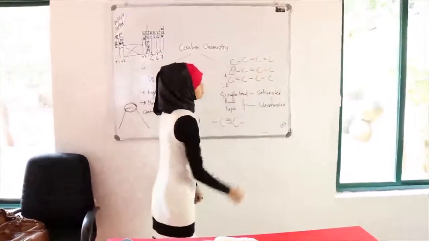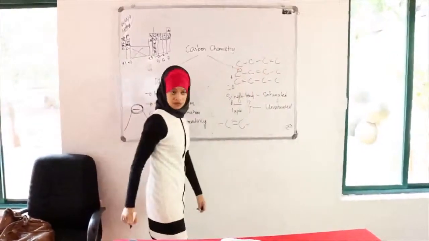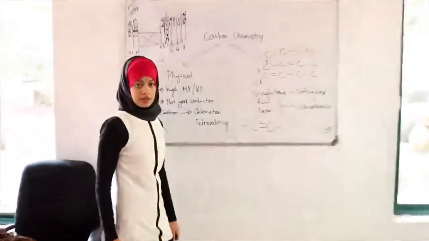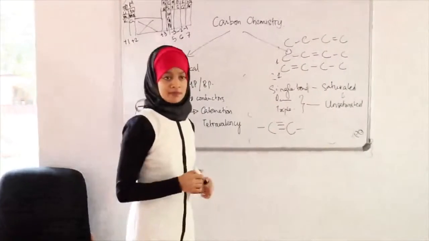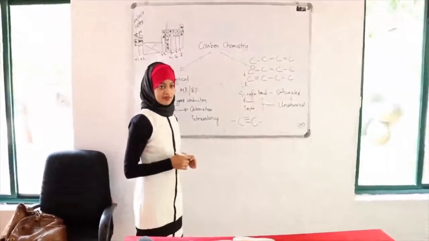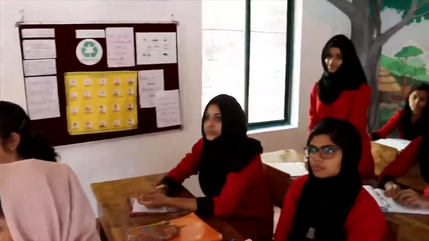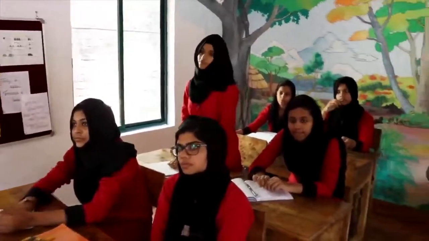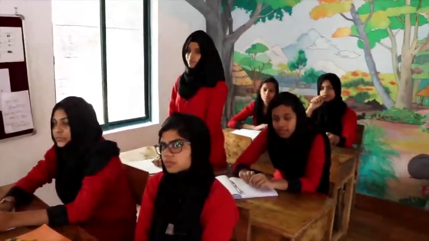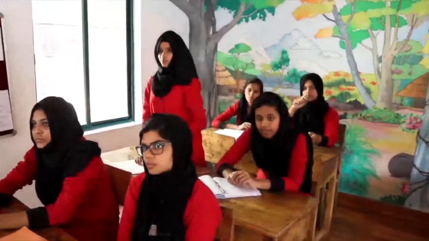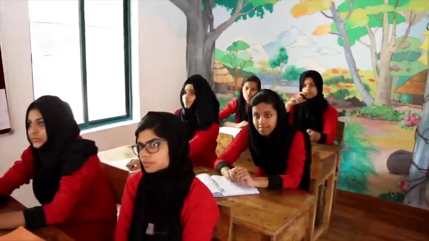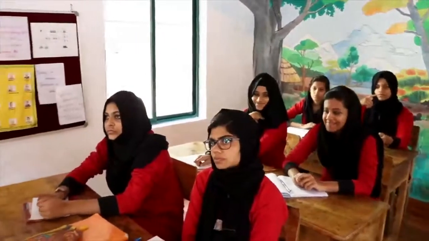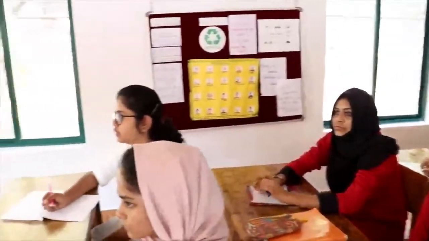For this one, is this number 1? No. Why not? Marjana, tell me why not. Because if it's starting with the double bond, we need it. Yes, the functional group gets the priority, so you need to put the lowest number possible for the double bonds. So this one will be carbon number 1.